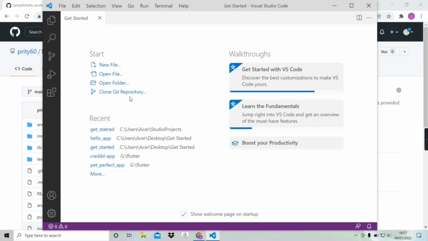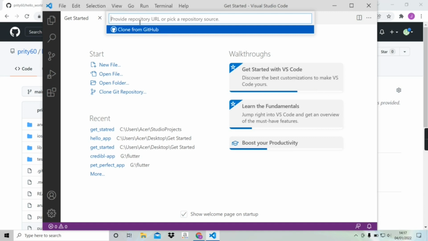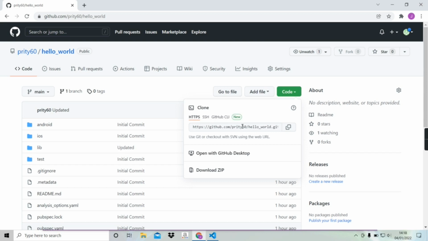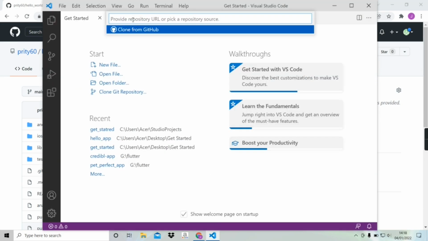Now we just need to click on Clone Git repository. Here we have to provide a repository URL. So to get the URL, let's go to the browser and click on that. Now we will just copy the URL by clicking this icon, and let's go back to VS Code. Here I'm gonna paste this URL. Now we can see clone from URL. We will just click on it.